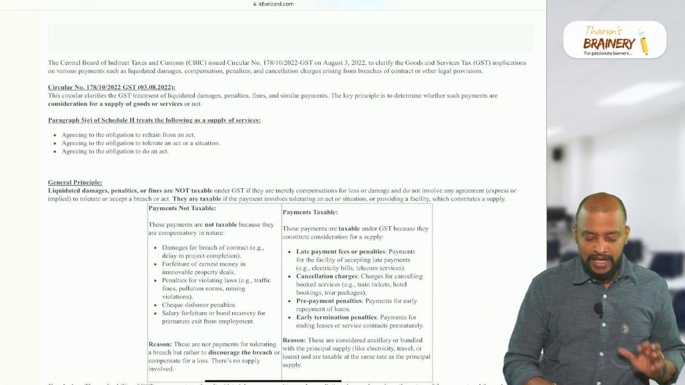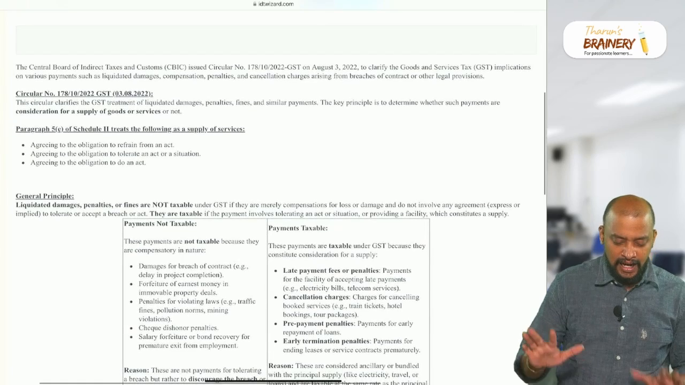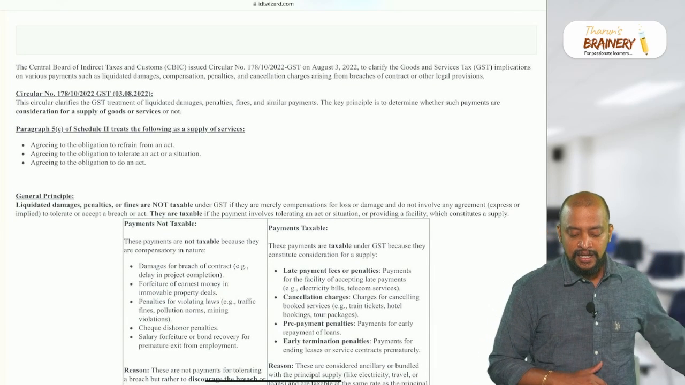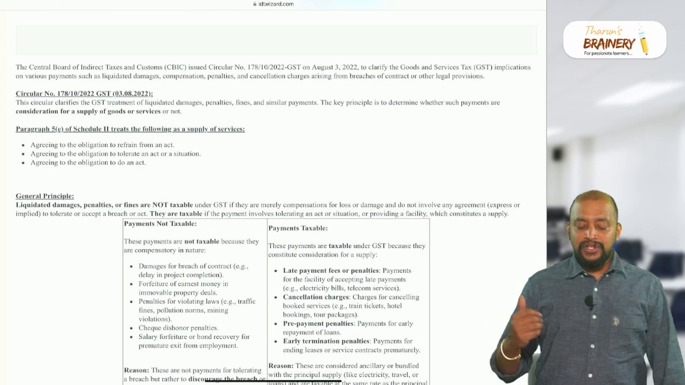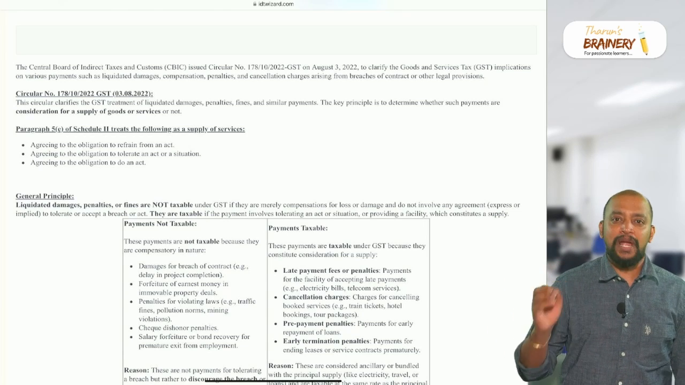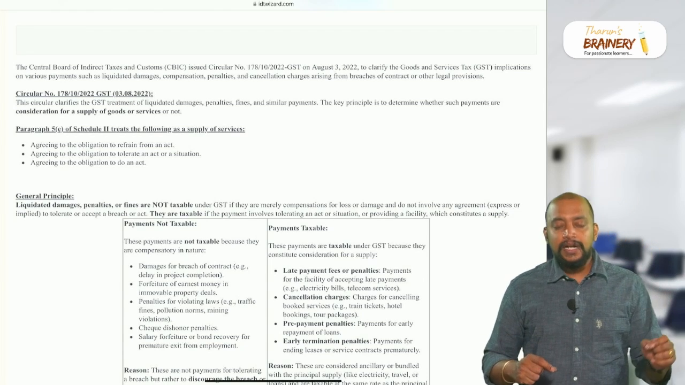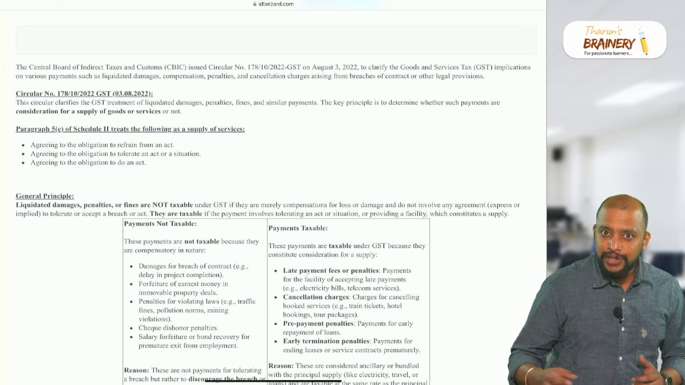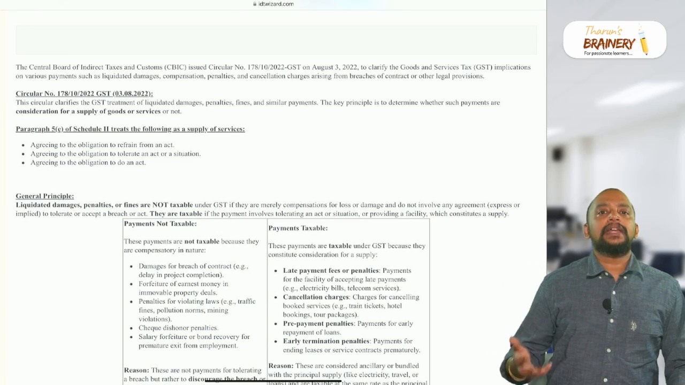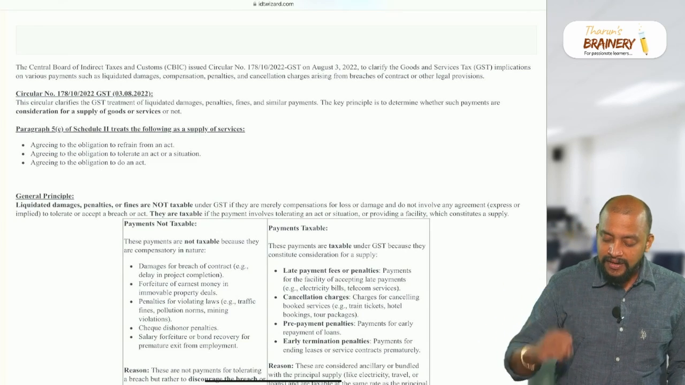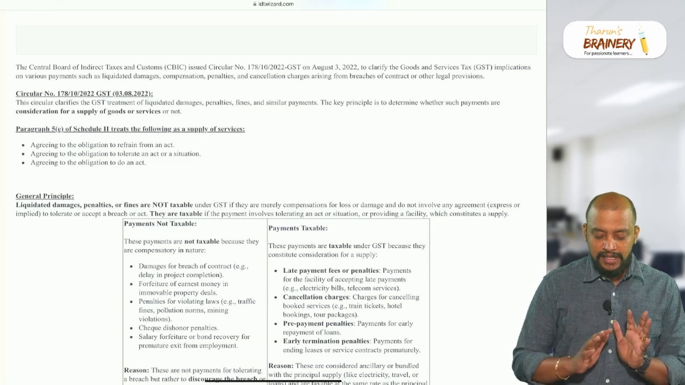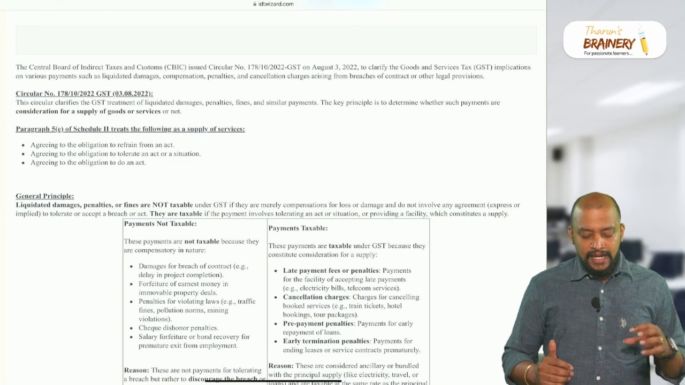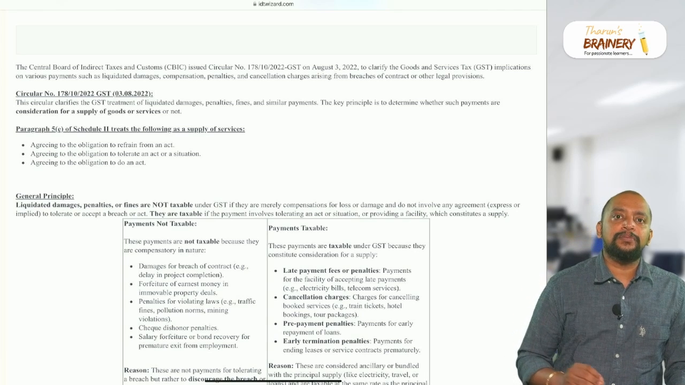We have a CBIC circular in this regard. CBIC gave a circular in 2022 to clarify the GST implications on various payments such as liquidated damages, compensation, penalties and cancellation charges arising from breach of contract or other legal provisions. This is that circular, and in this we need to understand something.